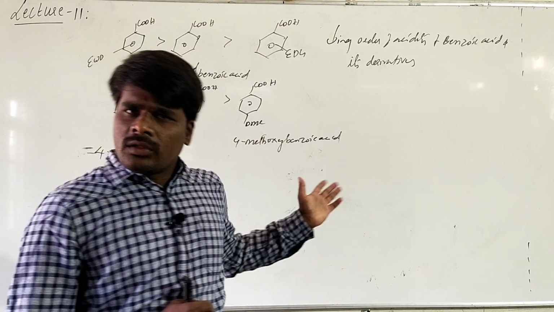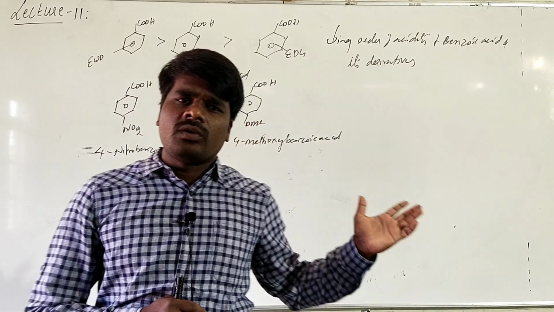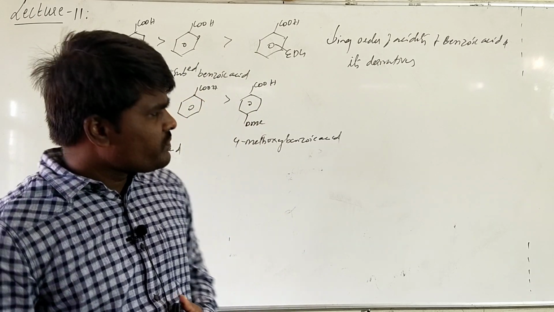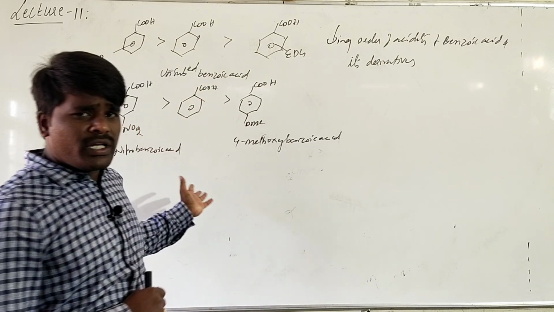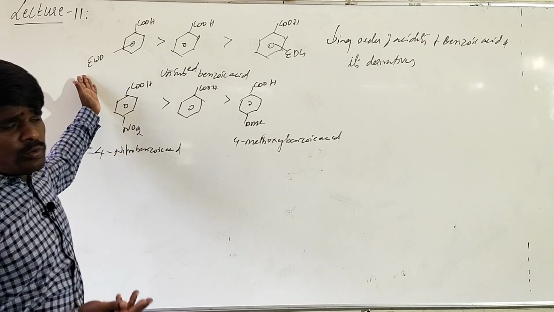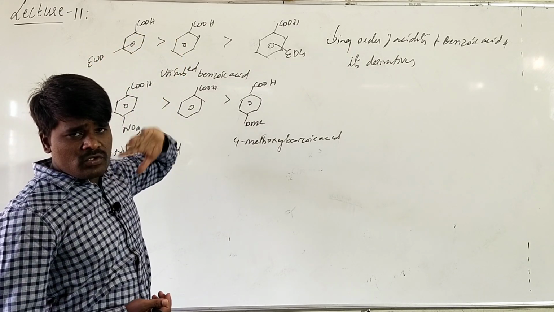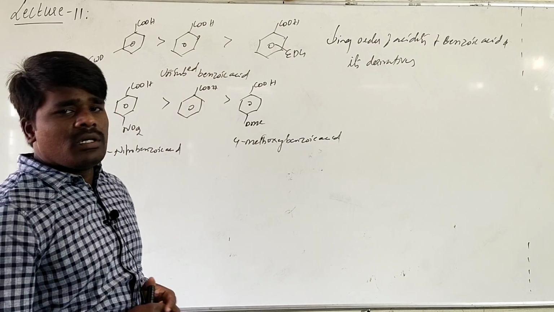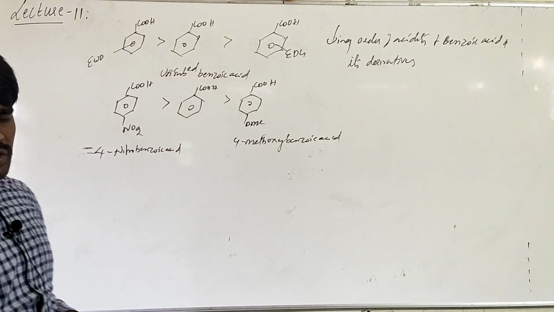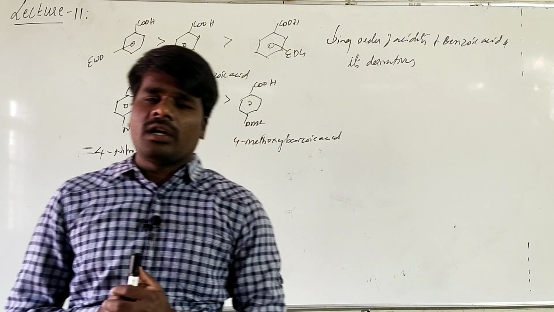I have also given the order of withdrawing effect of different groups. Benzoic acid with an electron withdrawing group is more acidic than unsubstituted benzoic acid, followed by benzoic acid with an electron donating group.